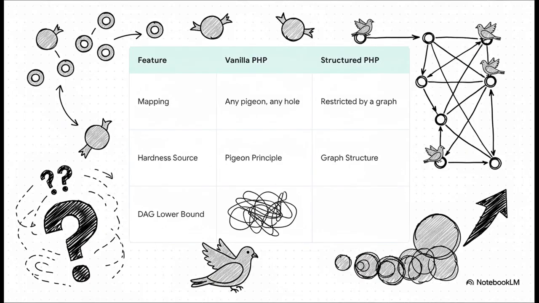Let's just walk through this. Vanilla PHP is the one you learned in school. N+1 pigeons and N holes. Any pigeon can try to go into any hole. It's simple, it's clean. And here's the big secret: proving that this version is exponentially hard for modern DAG-like resolution is still an open problem. That's right, nobody's actually done it. The structured versions, on the other hand, are what those famous papers used. They add this whole extra layer, a graph, that restricts which pigeons can even go to which holes. And it turns out, the hardness in those proofs comes from the crazy combinatorial structure of the graph itself, not really from the simple pigeon principle anymore.